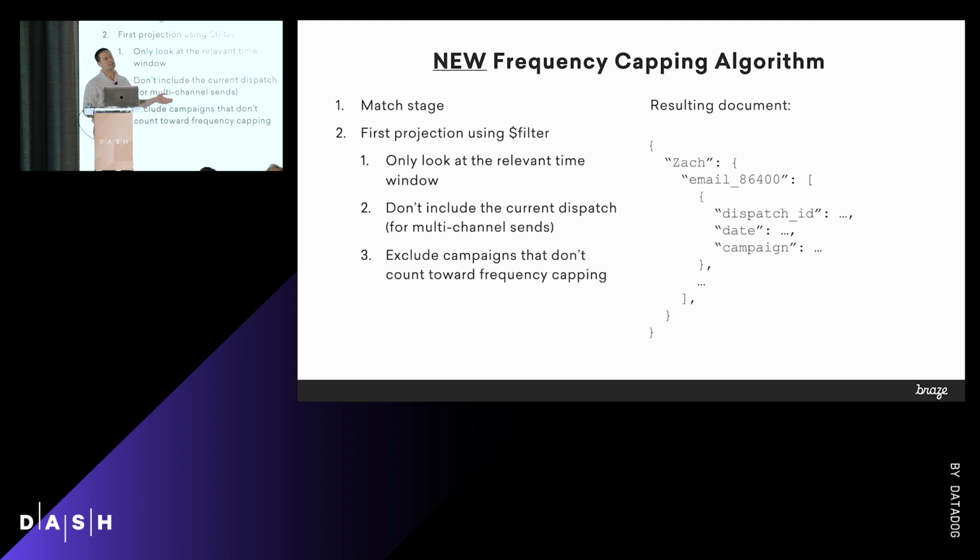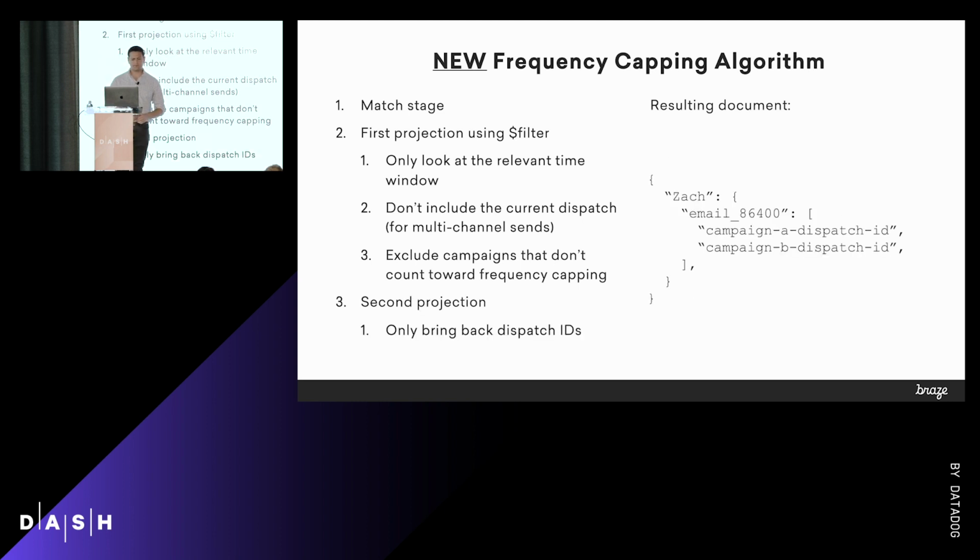And we exclude transactional messages again. So those are your receipts, your ride is here type of notifications. And an example of the results is on the right. So it turns out that is a ton smaller than pulling down those user profiles. But I think we can still make it smaller.